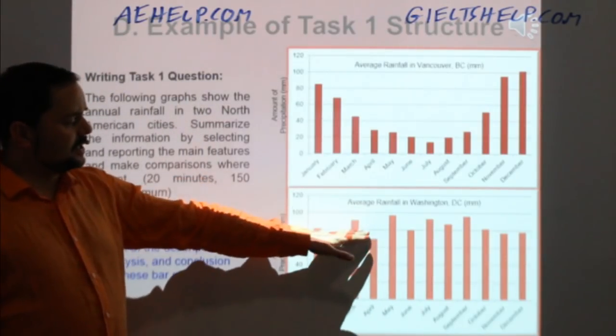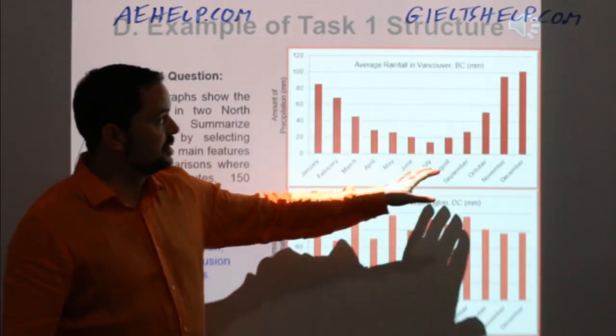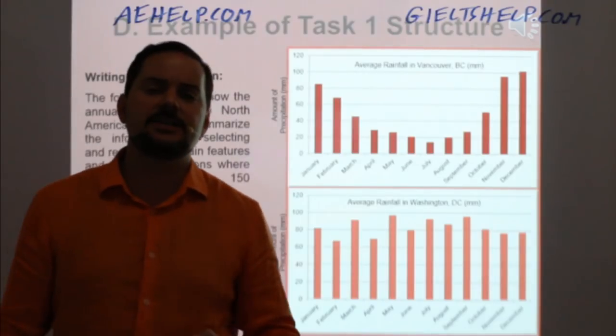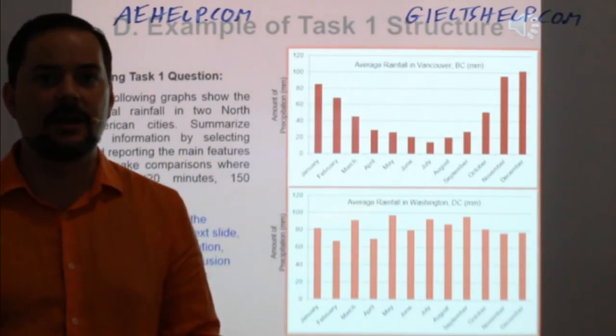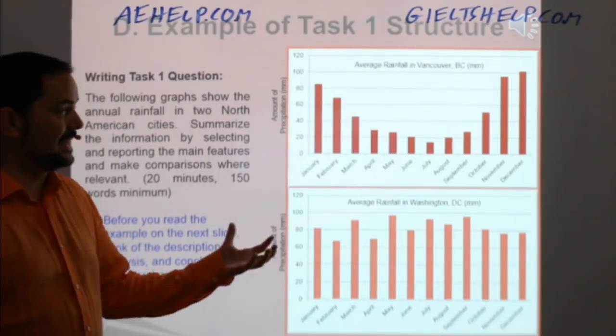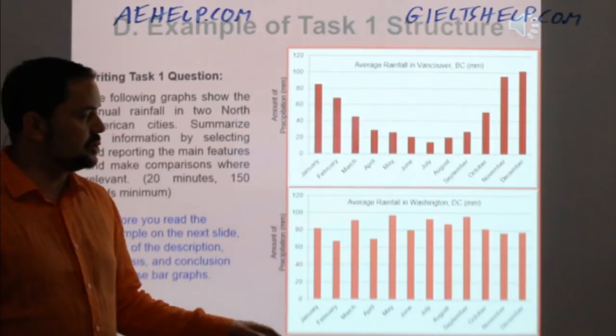Don't get lost in details, so don't say it looks like it's 98 millimeters and this one looks like 102 millimeters, okay? That's details. That's not necessarily good writing. If you're doing this in university and it's very science related, then yes, you might need those very specific numbers. But in this case, you don't need that.